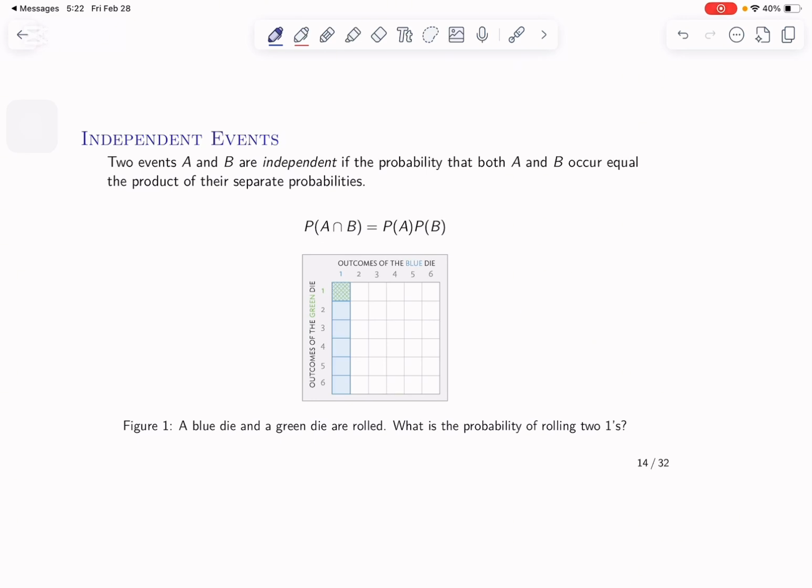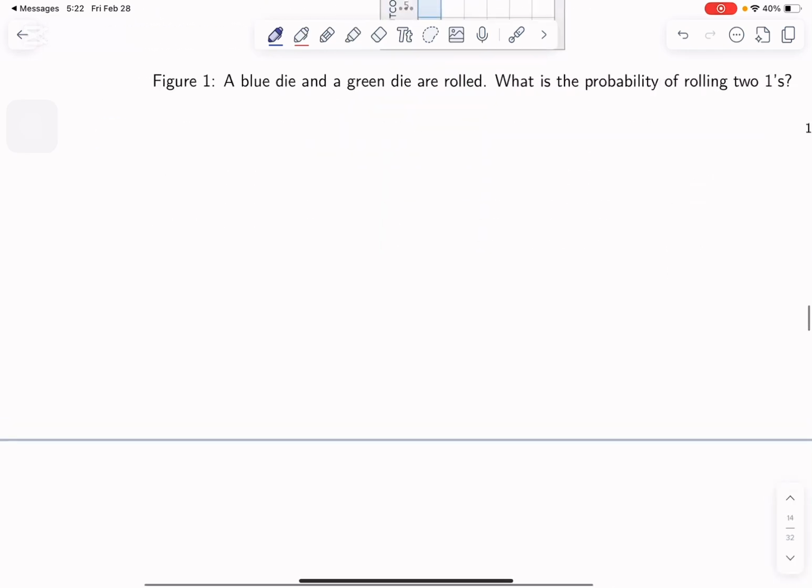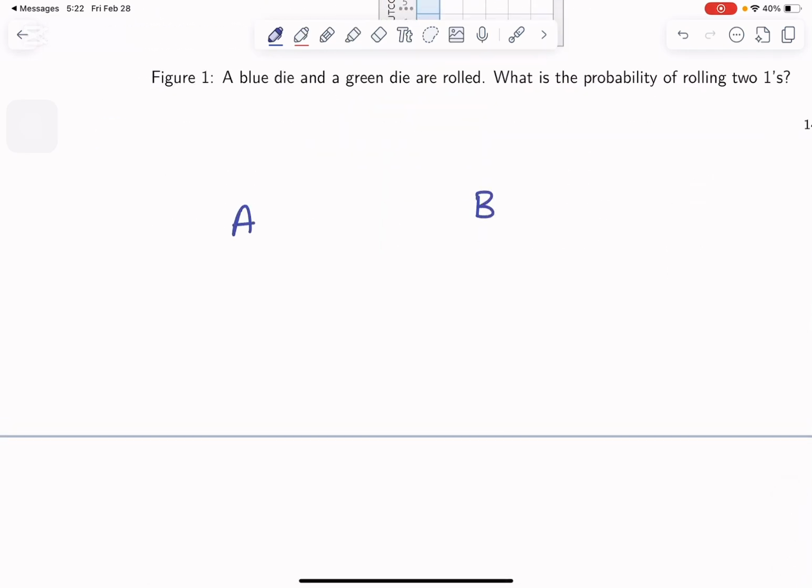Imagine we're talking about event A and event B. If knowing that one event has occurred does not mean it is going to affect the other event, that is, event A does not affect event B, this is what we call independent events. This does not affect this, or this does not affect this. They're 2 independent events.